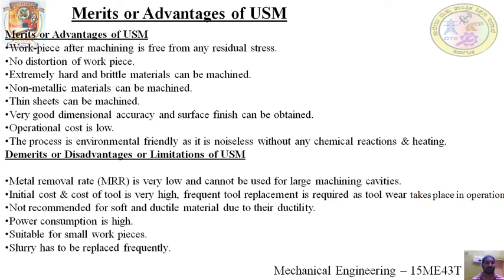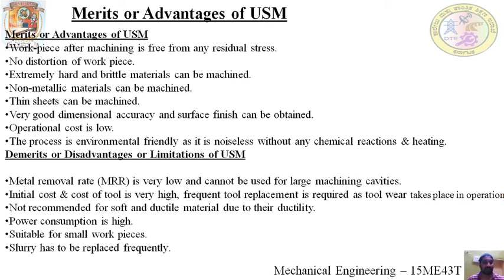So as you know, in conventional machining, there is a direct physical contact between the tool and the workpiece. So residual stress is formed in the workpiece, but in case of USM, there is no residual stress formation. So no distortion of workpiece. Extremely hard and brittle materials can be machined. So extremely hard and brittle metals which are difficult to machine in conventional machining processes such as lathe and milling machine can be easily machined in ultrasonic machining.